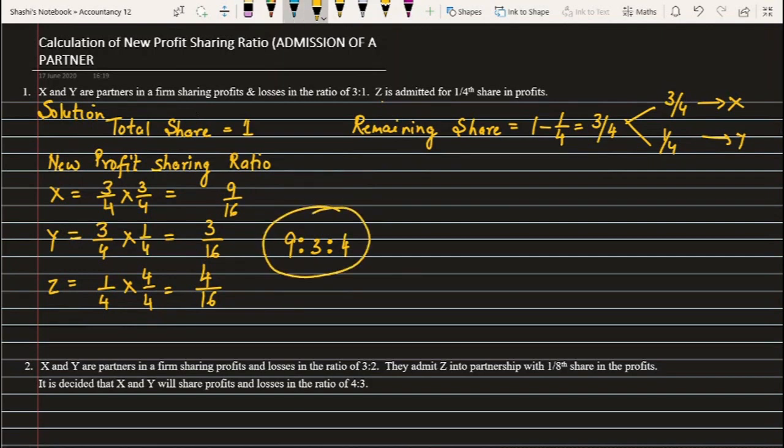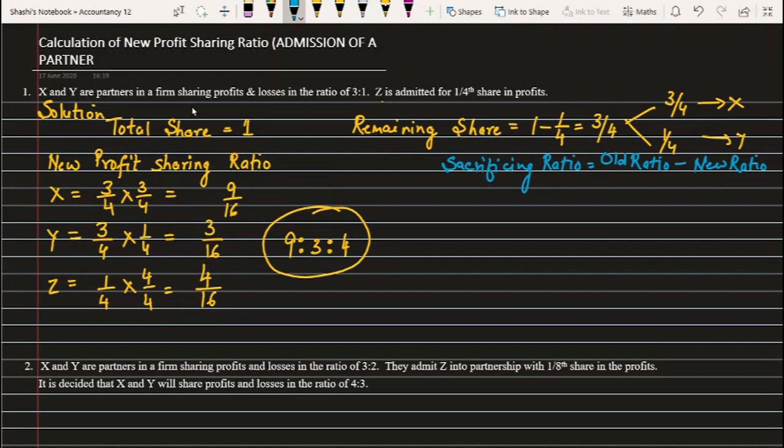Now let's check the sacrificing ratio. I'll use the formula and find out what we finally get. Sacrificing ratio is old ratio minus new ratio. Now what is this sacrificing ratio? It is the ratio in which the partners are sacrificing their share for Z. The new partner Z is admitted for 1/4 share. Earlier, these two were enjoying that profit, but now one more partner is there. So surely they are sacrificing their profit share in some manner to Z.